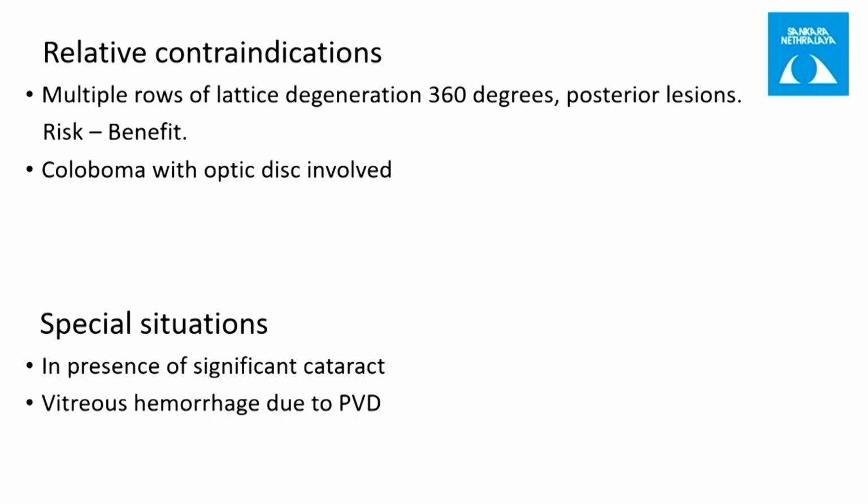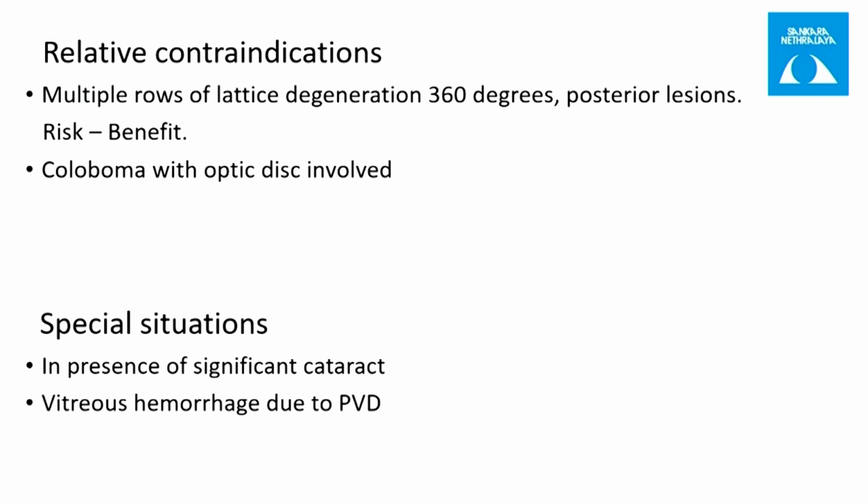Relative contraindication is multiple rows of lattices which are present 360 degrees and they are posteriorly present. So in this, the risk benefit ratio of doing barrage laser to the lattice does not help. The coloboma with optic disc involved.